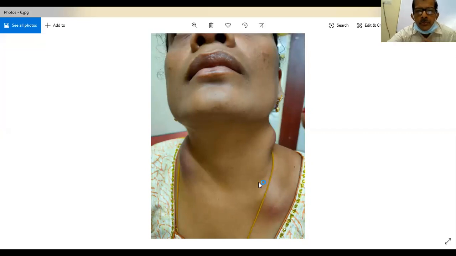Now this is another example of multiple swellings. All these photos are from Gayatri Hospital only. These are not my own previous photos. I have been taking pictures from our own patients only. Now tell me, it is an easy thing, of course. Example of multiple swellings. So what are they?